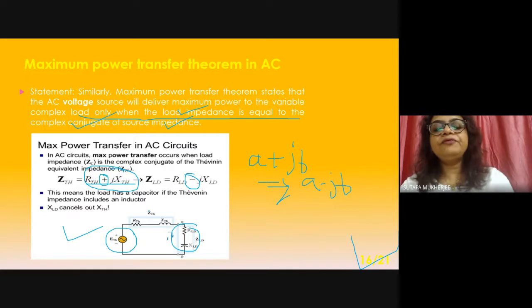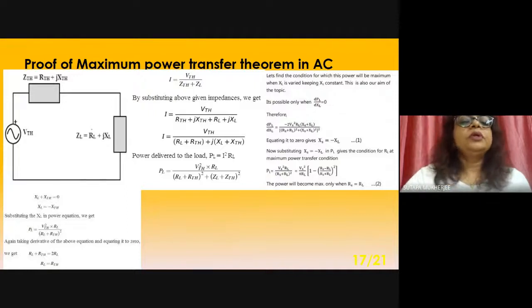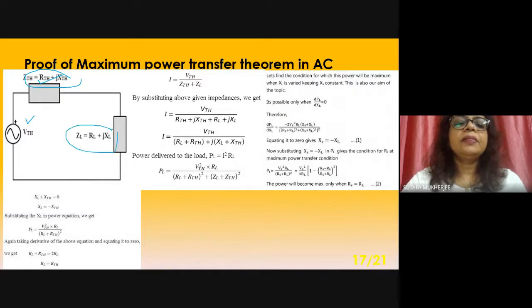Then you have to prove the maximum power transfer theorem in AC. This is the proof. This is the AC source, RTH plus JXTH, a capacitive load actually. This is the total impedance, and this is the load impedance, RL plus JXL.